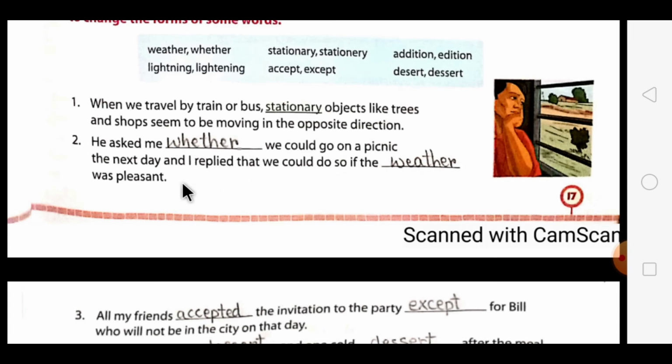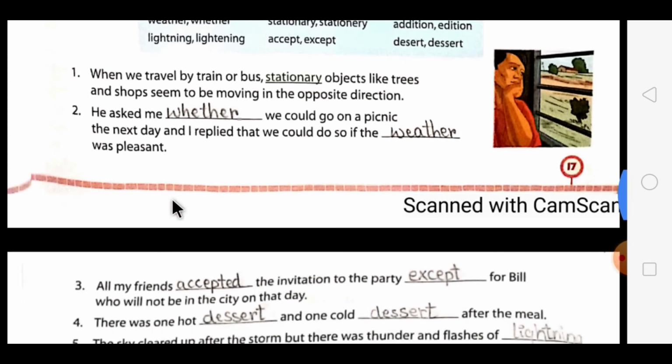Now here we will use the word weather. Now this weather means the climatic condition and this whether means asking for permission. So the answer will be, he asked me whether we could go on a picnic the next day and I replied that we could do so if the weather was pleasant.